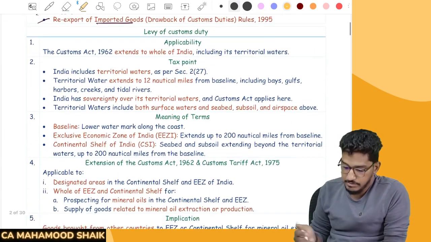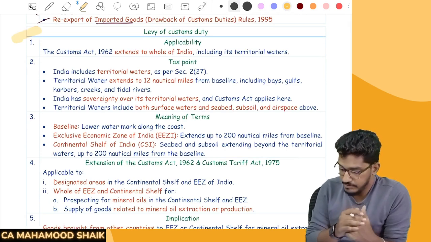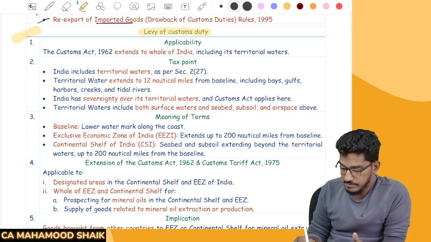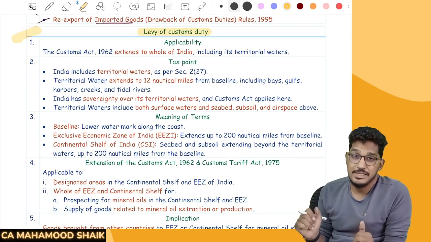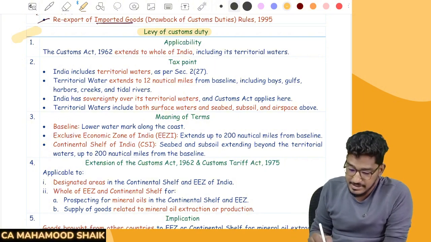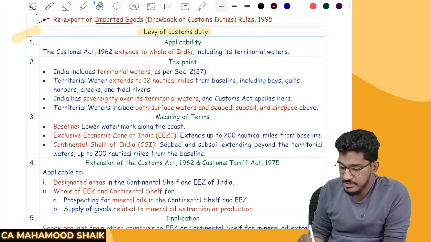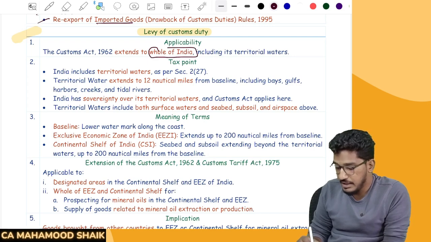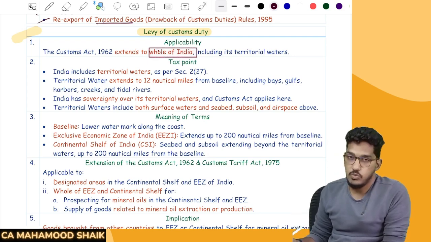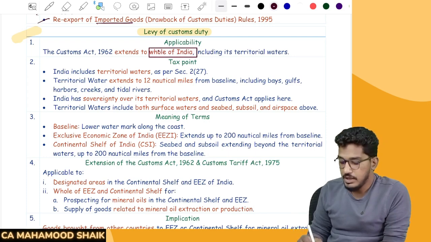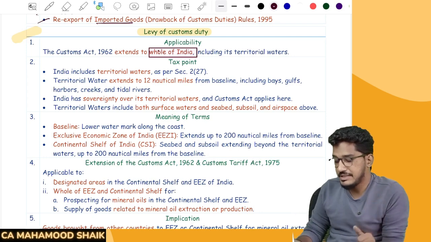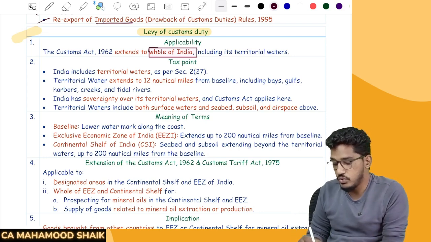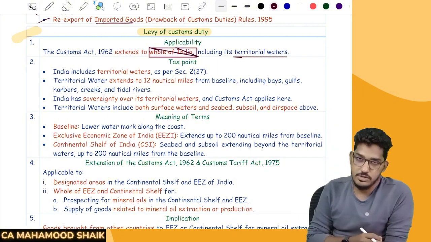Now let us come to the most important discussion we are going to have now: levy of customs duty. First of all, the Customs Act is applicable to what? What is the applicability of the Customs Act? They say that the Customs Act 1962 extends to the whole of India, including its territorial waters. Very similar to what we have read in GST, more or less the same thing.